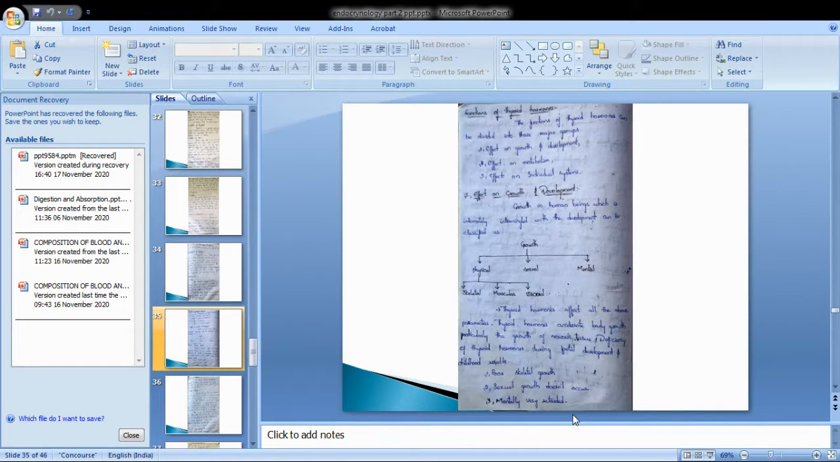Mostly it occurs in pregnant women after labor. This thyroid hormone affects all the growth parameters, like physical, sexual, mental, and in physical, skeletal, muscular, and visceral.